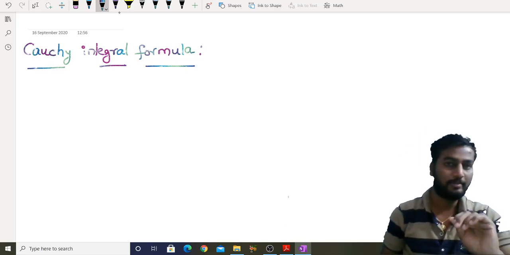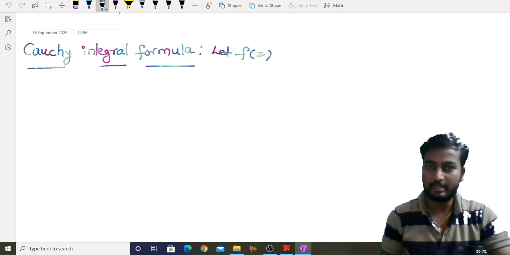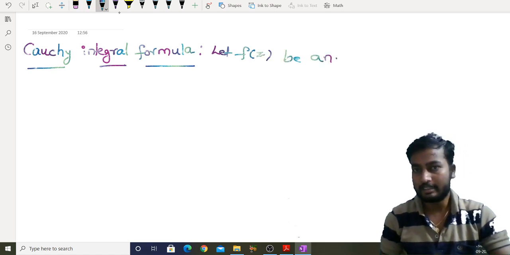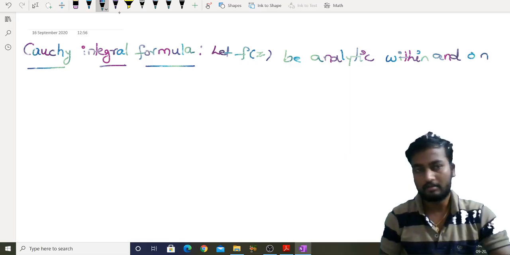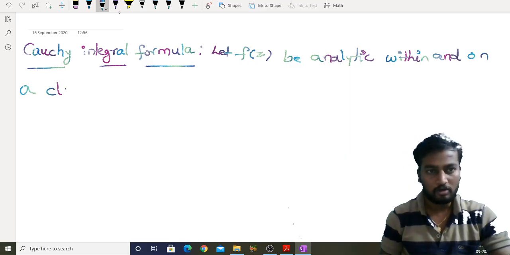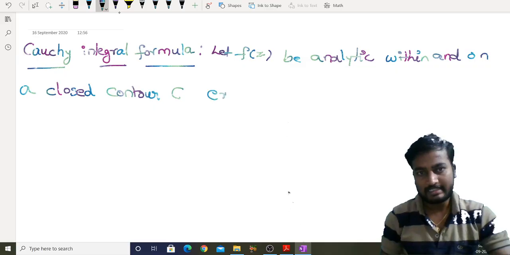So let f of z be analytic within and on a closed contour C, except at a point z equal to a.